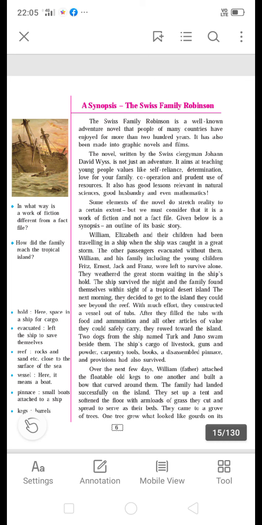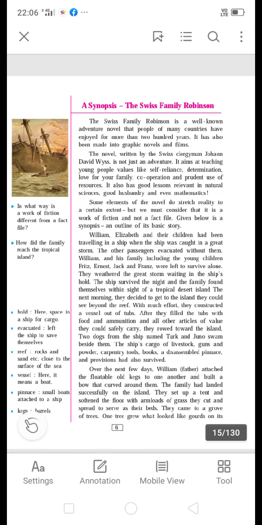A synopsis: The Swiss Family Robinson. It is finished now, and today we are going to discuss the beside questions, meaning the questions given in the margin. These questions and the English workshop are very easy to solve. If you read this lesson properly, then you can solve these questions easily. You have to write these beside questions in your notebook.